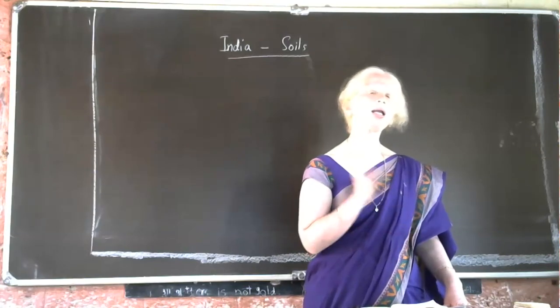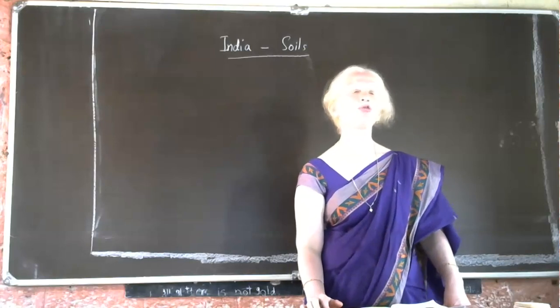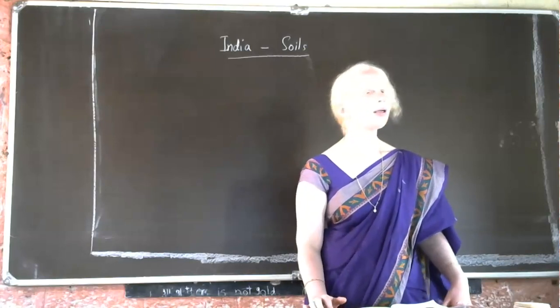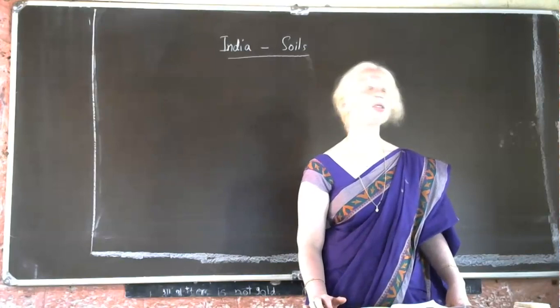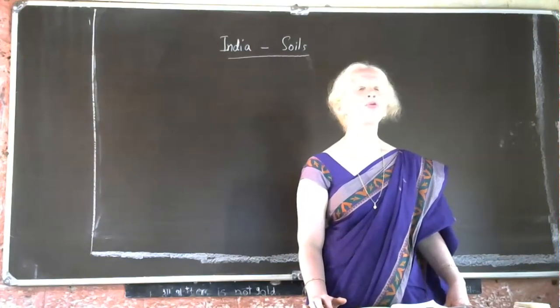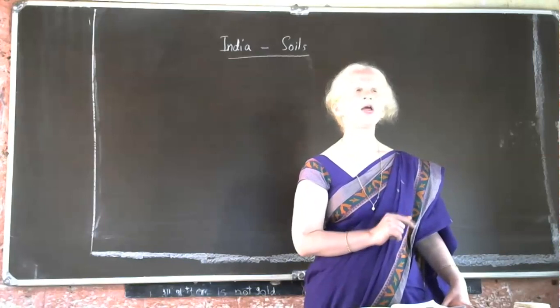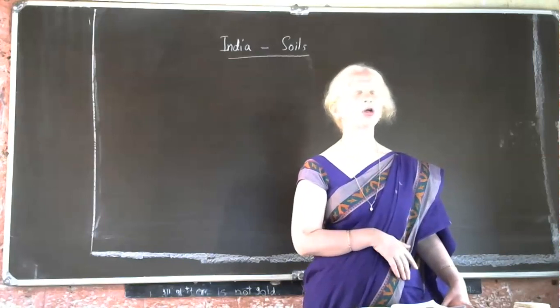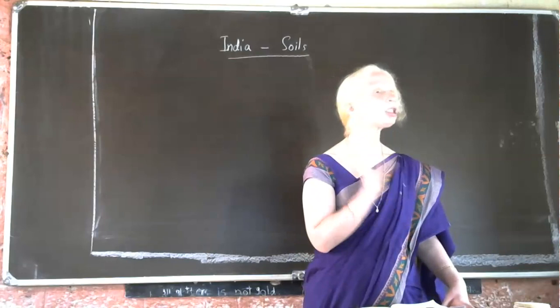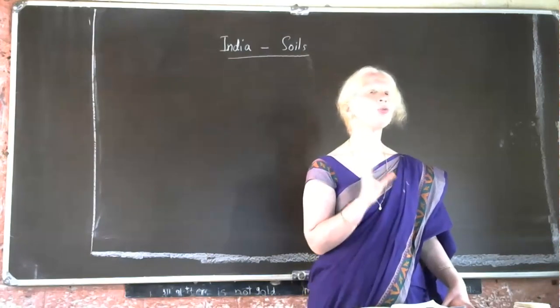So in all places where there is high temperature and heavy rainfall, does laterite soil form? It is not like that. See, for that we have to know the features of this laterite soil. What is the main feature of laterite soil? So it is leached one. Okay, what does leached one mean?